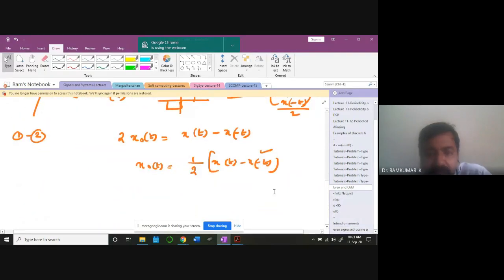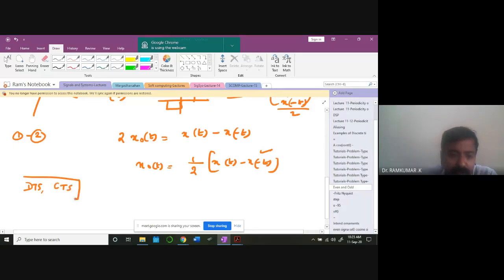Now in today's class, I would like to introduce you to two very powerful systems: discrete time systems and continuous time systems. These two systems are important. We'll come back and solve this problem. In fact, I solved one tutorial I've taken now. The second tutorial this week, again I will take based on even and odd as well as on power and energy. Before I teach power and energy, I will go into continuous time and discrete time systems and then come back again and learn power and energy. Then we'll complete the tutorial.